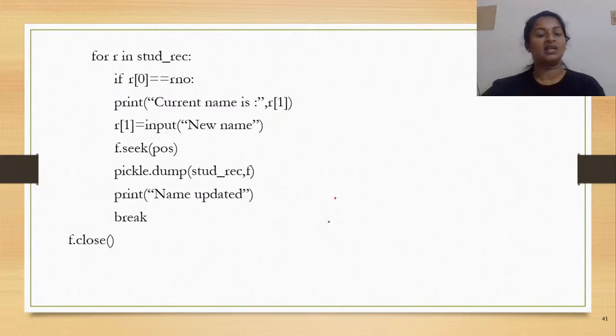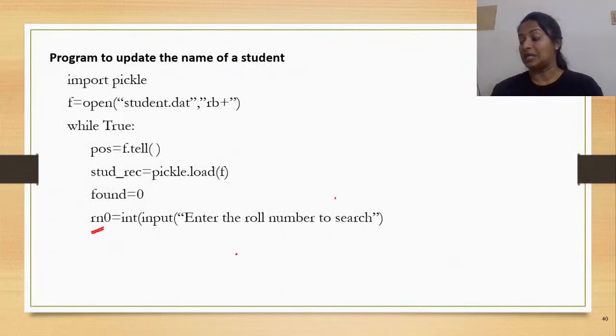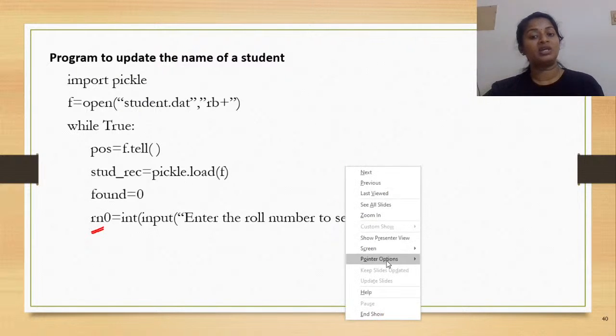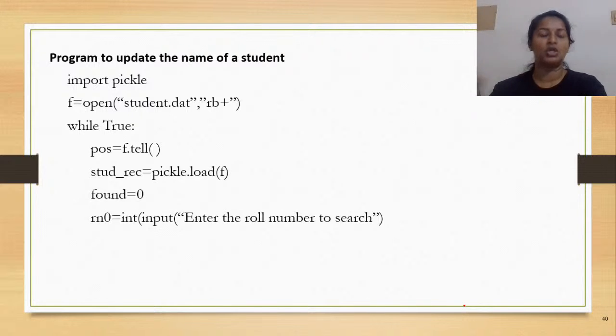Now apart from this, there are other operations wherein you can delete a particular record. Now that we learned about updation of just a value, if you want, you can find a particular record and then update all the contents, not only the name, the roll number, the name, as well as the marks, anything could be done. All these functions are permissible.